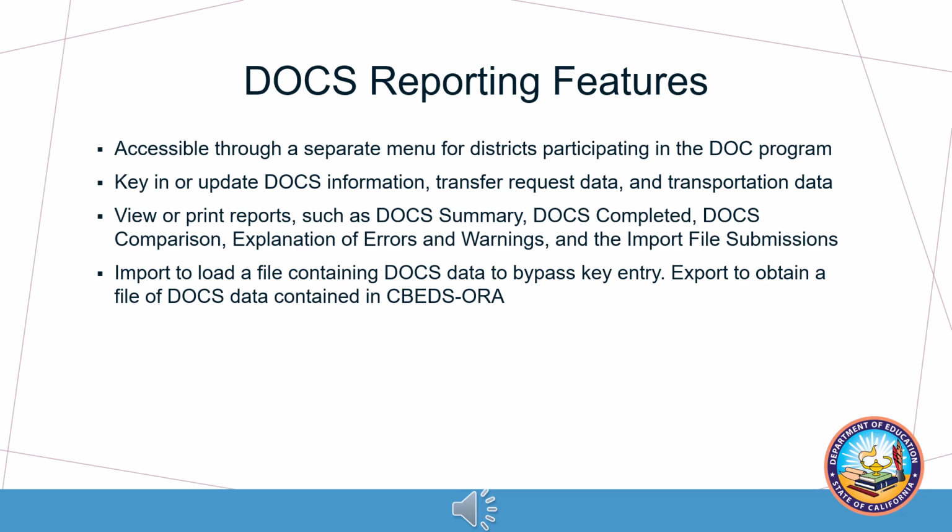Reports are available for data quality and verification purposes and include a summary report, which displays the transfer request data as well as summarizes all of the reported transportation data. A completed report, which displays the data reported for each section and each district of residence. The report also allows users to select which districts of residence to include on the report. An explanation of errors and warnings, which explains each error and warning and why they are triggered. An import file submission report, which provides the status of import files and whether or not they passed the format and validation checks.